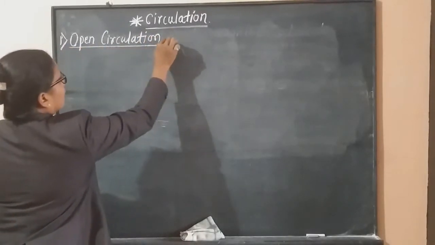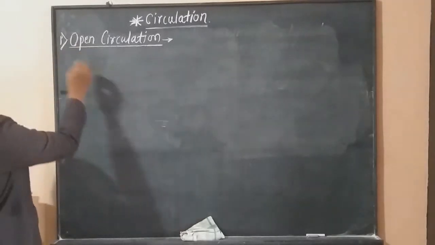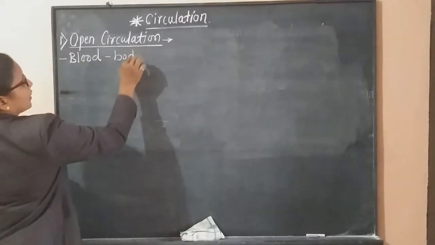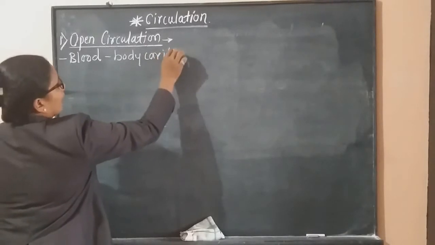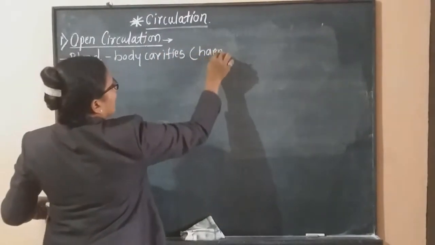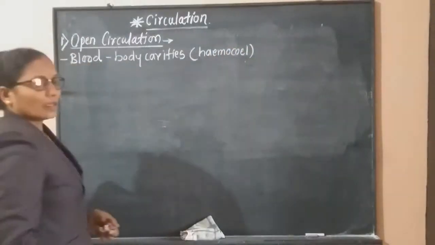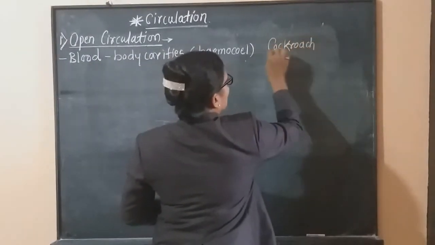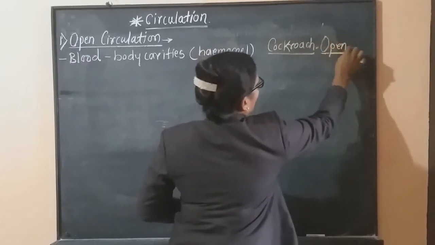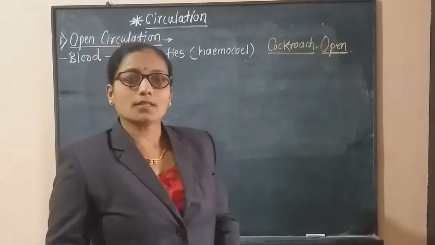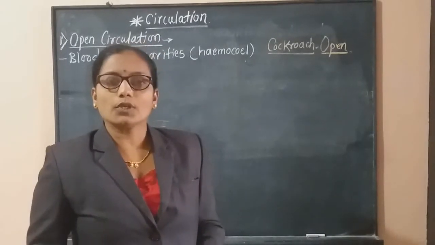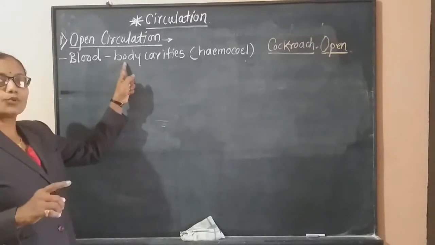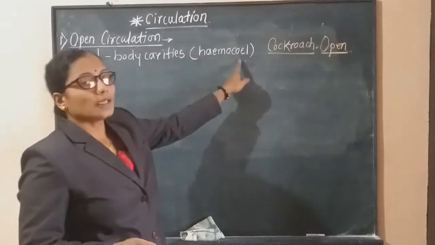See, open circulation means, the word open indicates that the blood always flows through the body cavities, and these body cavities are called hemocoel. In the 11th standard, we studied the circulatory system of the cockroach. This is of open type. The heart of the cockroach is straight and 13-chambered, and blood always flows through the open body cavities.